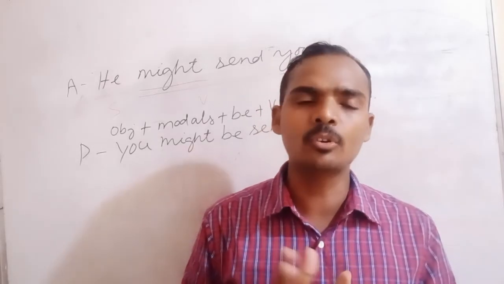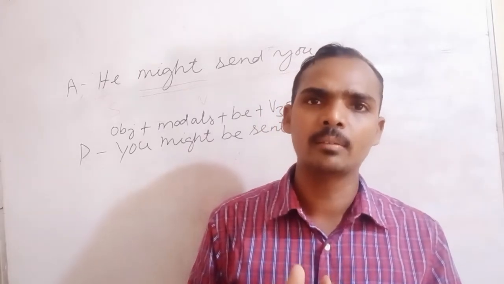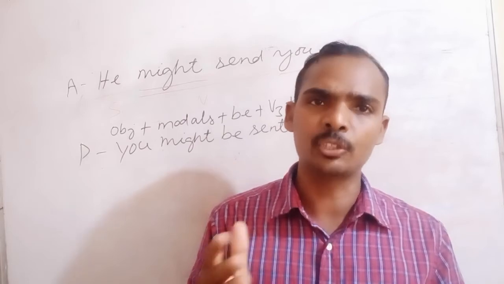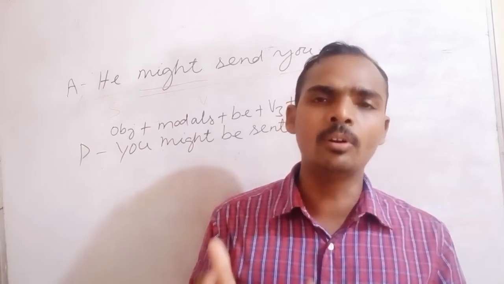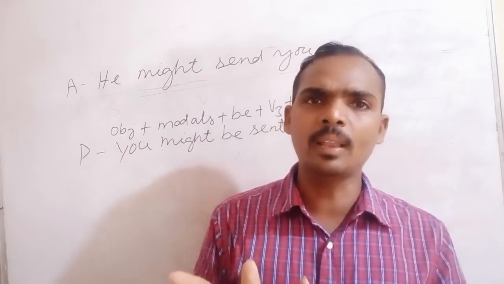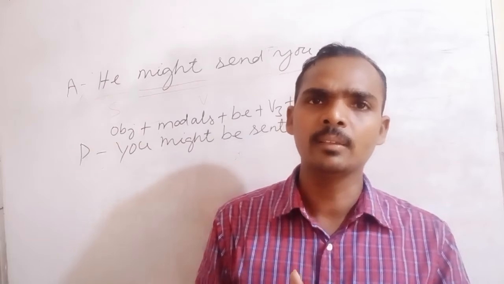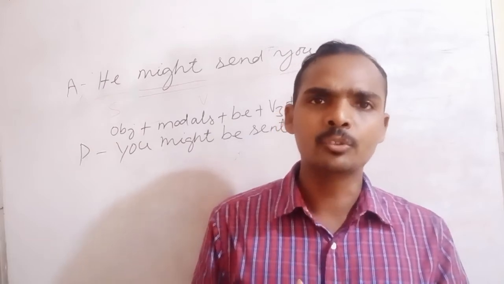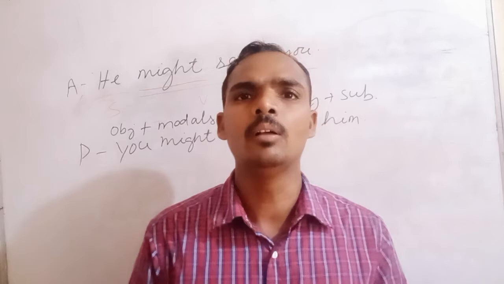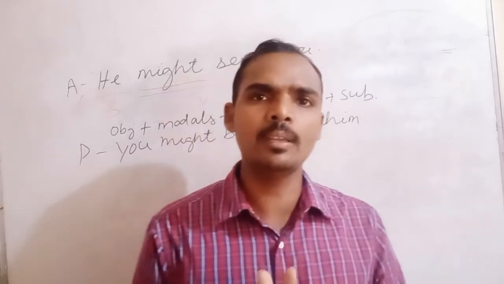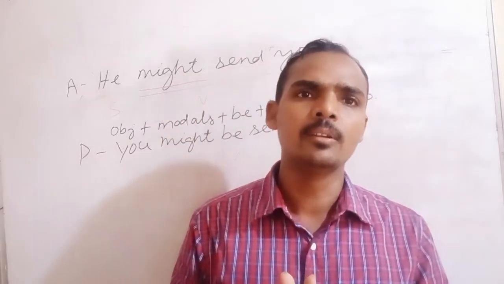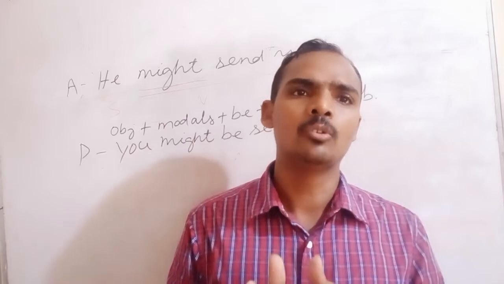I have already told you that words like tomorrow, yesterday, or time words come after the object. They are in the last in the active sentence, so you write them in the last in the passive structure too.